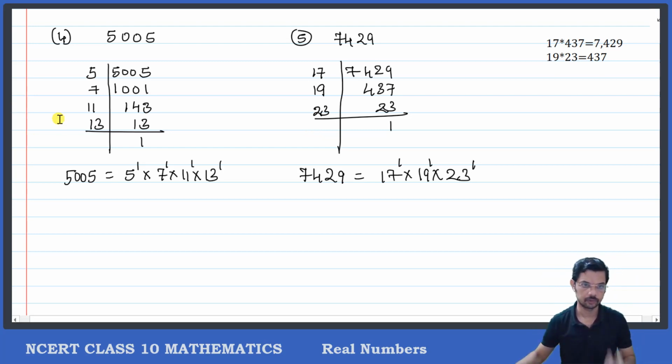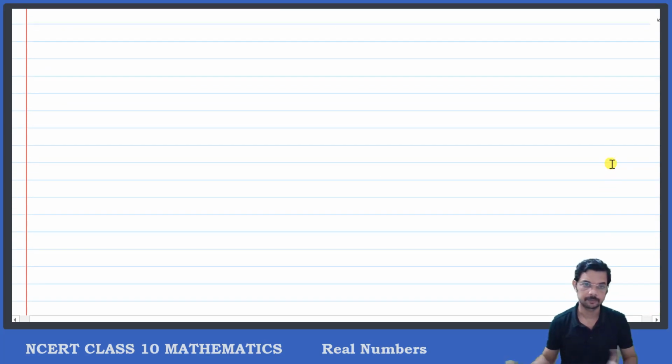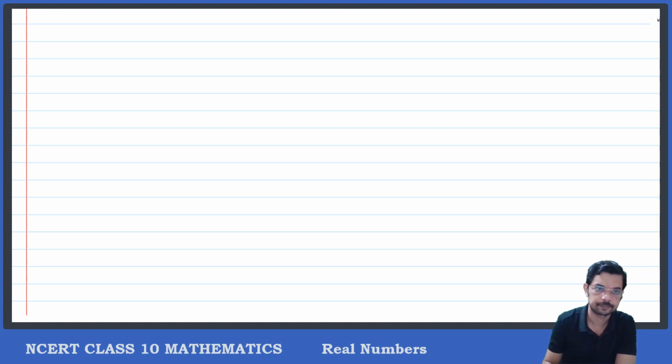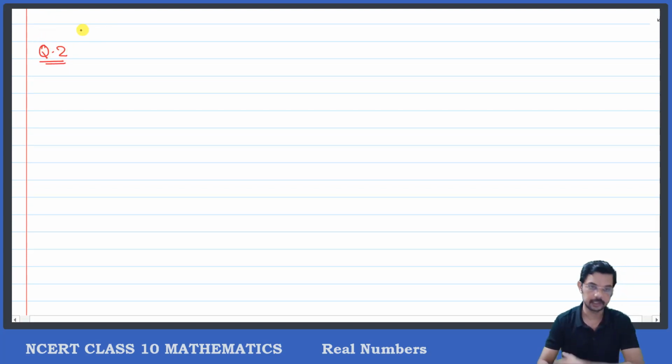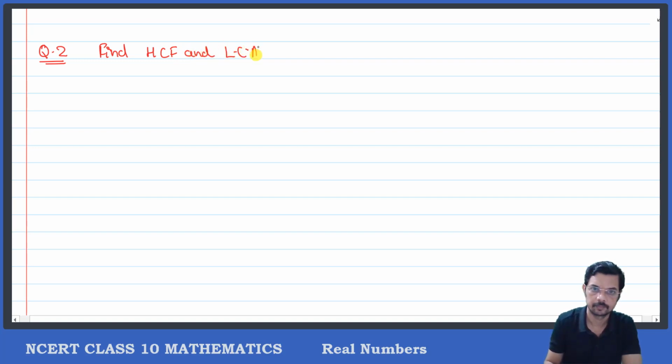So before that, we will go for two numbers. Practice two numbers problems and then come to three number problems. So find HCF and LCM. This is question number 2 of the textbook. Find HCF and LCM of the numbers, and also verify the relationship between HCF, LCM and the numbers.